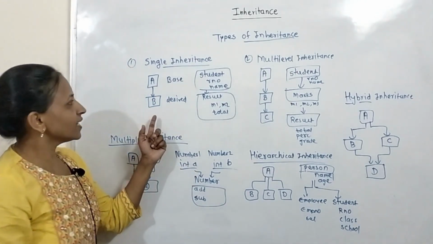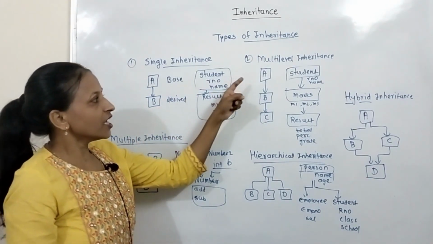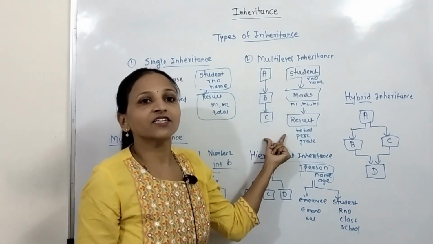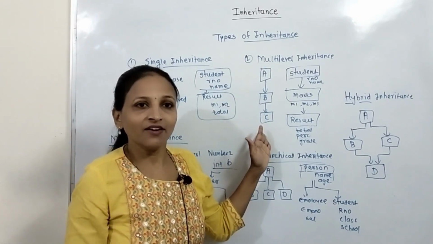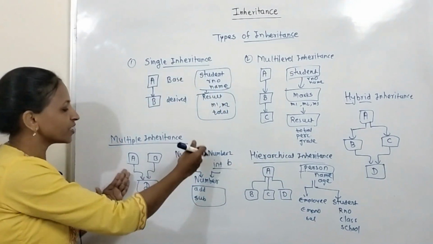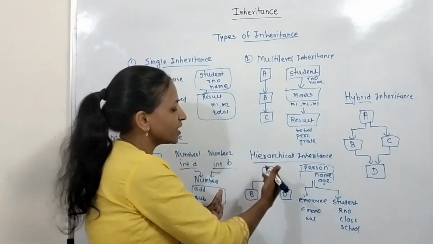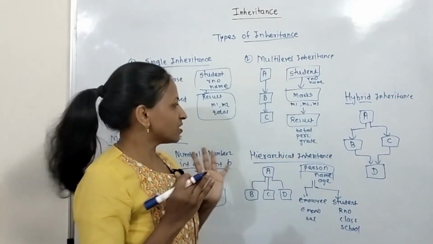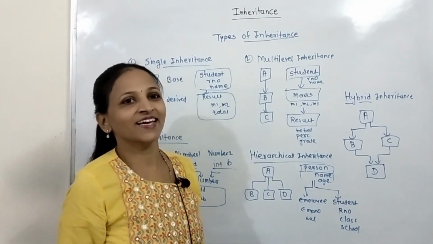Again I am repeating: single inheritance means only one base and one derived. If from one base class you create one derived class, and from that derived class again one more derived class, with multiple levels, then that is multi-level inheritance. Multiple inheritance means from more than one class you create only one derived class. Hierarchical means only one base is there and from that you create multiple derived classes. And hybrid means a combination of some or all of these types of inheritance.